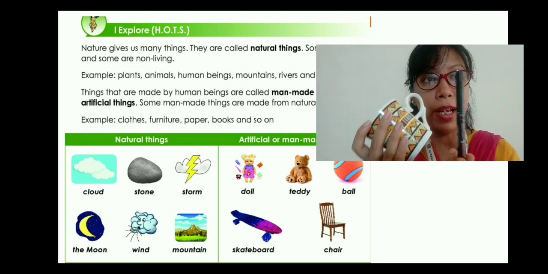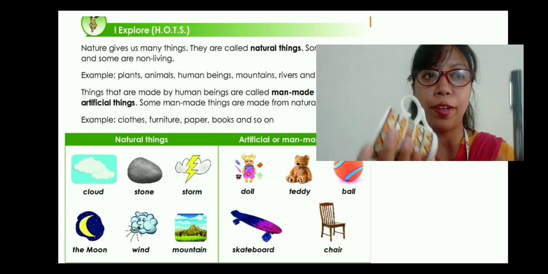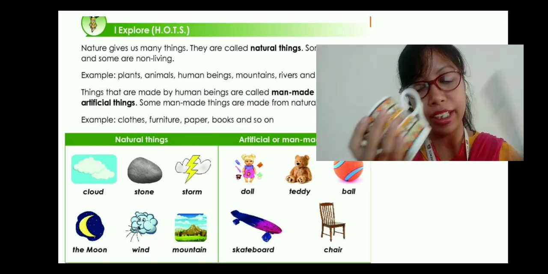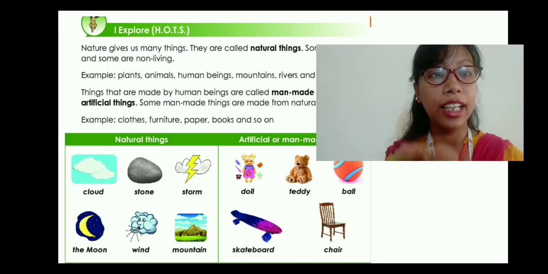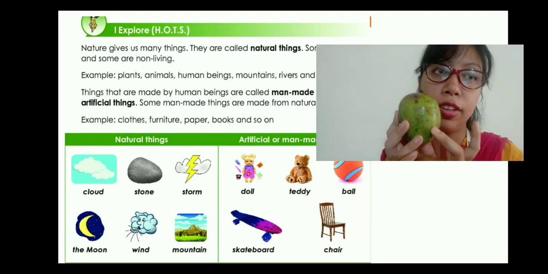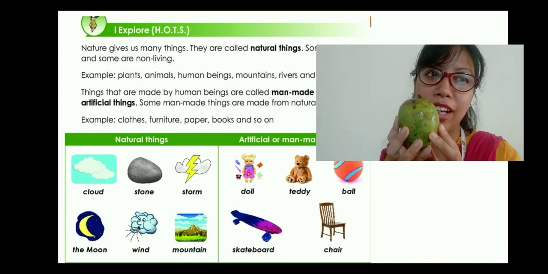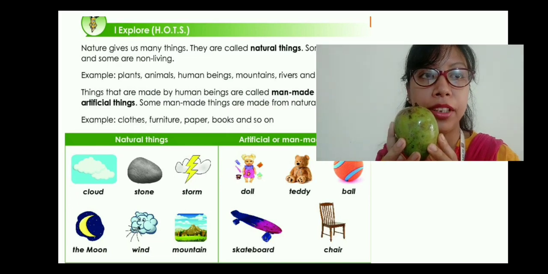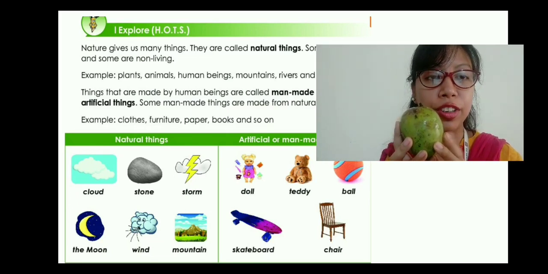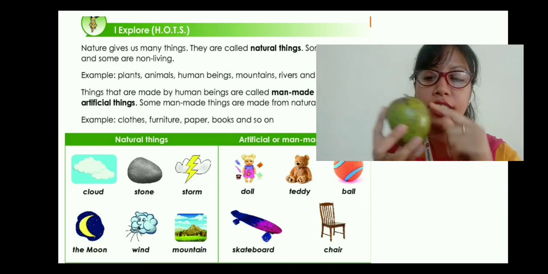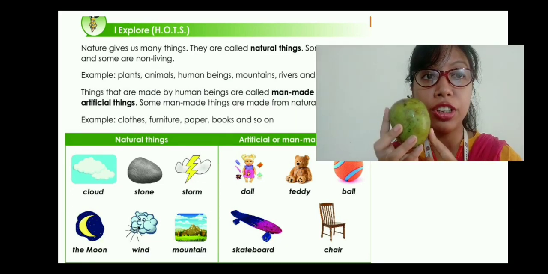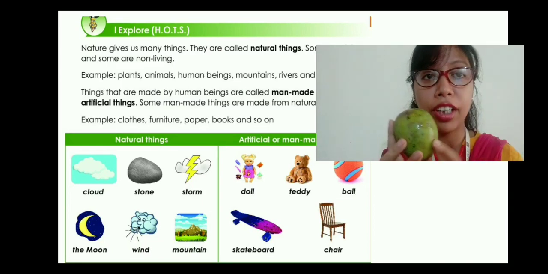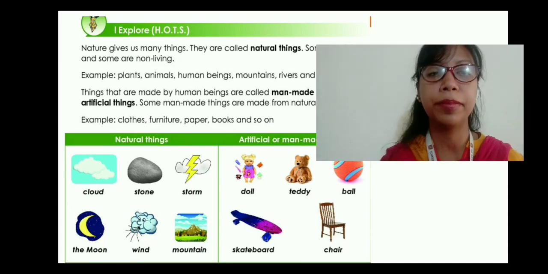The cup and the pen, these two things, are called man-made because we don't get them from nature, but human beings have made them. And we can say that this mango, we can get it from nature because the tree has given it, and human beings cannot make mango, leafy vegetables, carrots, apples, pineapples, tomatoes, etc. So all these types of things we get from nature. The rain, can we make rain? No, it comes from above, the clouds. These are all natural things.